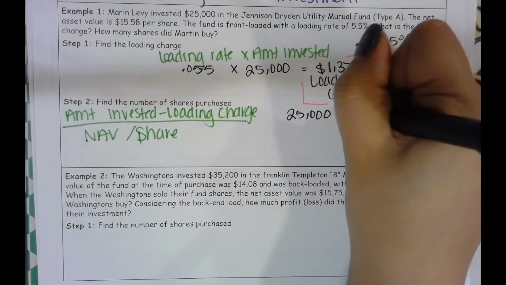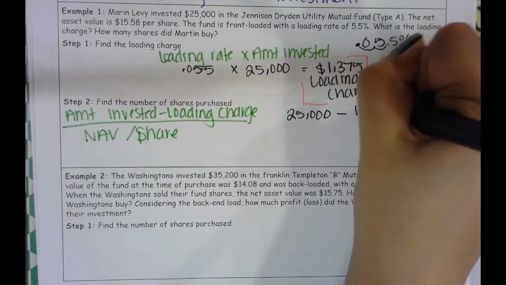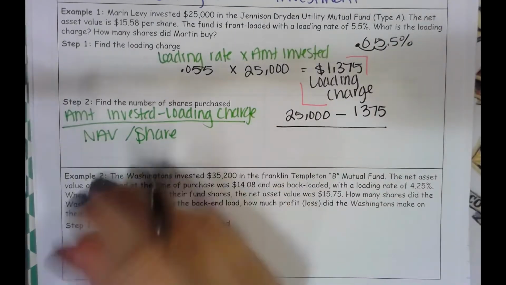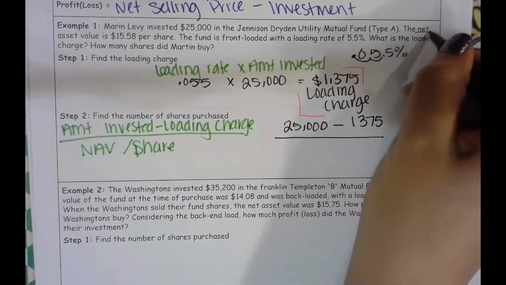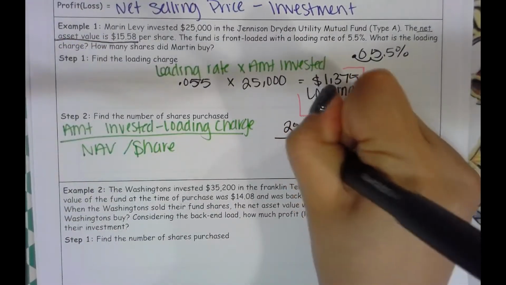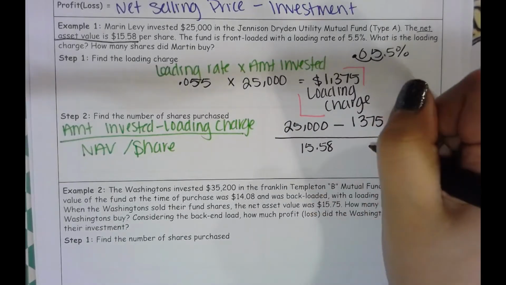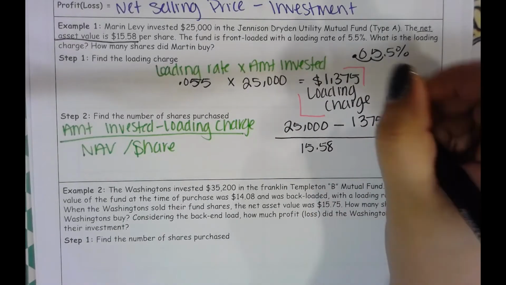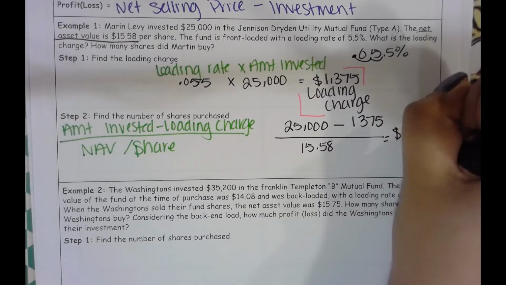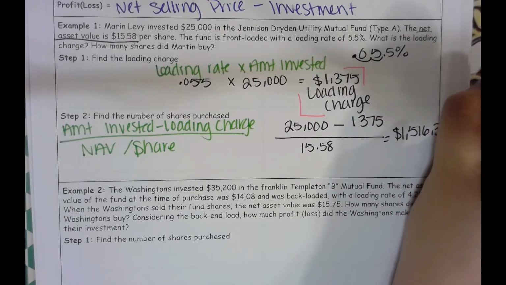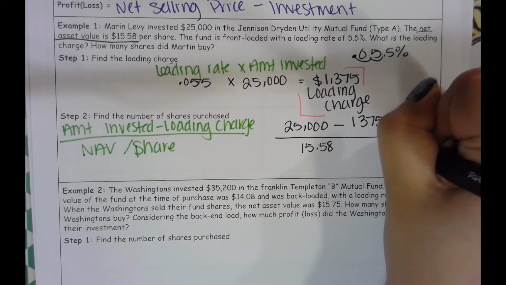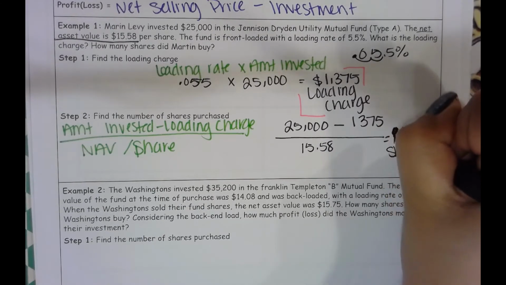Their loading charge is $1,375. And the net asset value per share is right here. Net asset value is $15.58. Which is going to come out to be 1,516.37 shares purchased.